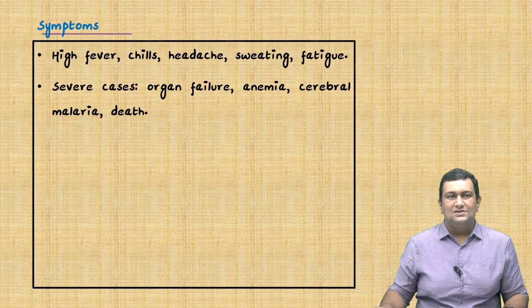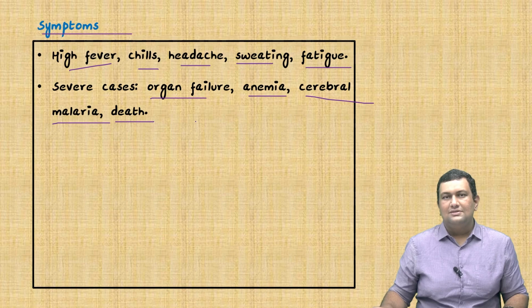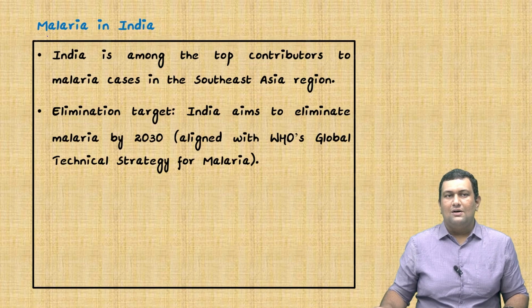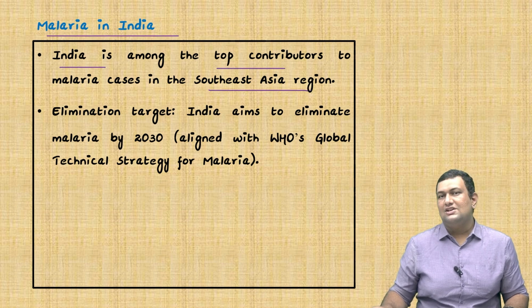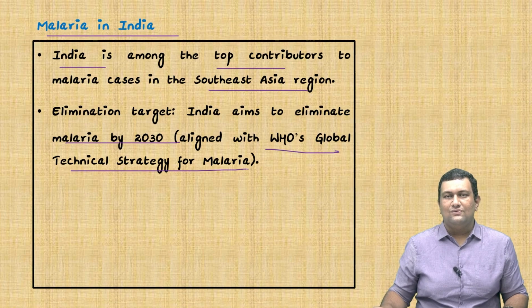Now we will see the symptoms. Symptoms include high fever, chills, headache, sweating and fatigue. In severe cases, it may also lead to organ failure, anemia, cerebral malaria, and death. Now we will see malaria in India. First, India is among the top contributors to malaria cases in the Southeast Asia region. Second, we have an elimination target to end malaria by 2030, and it is also aligned with WHO's global technical strategy for malaria.